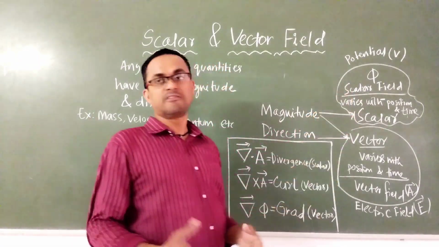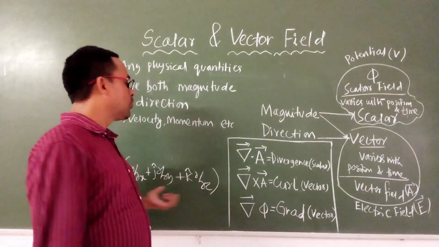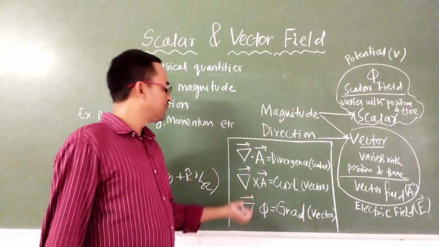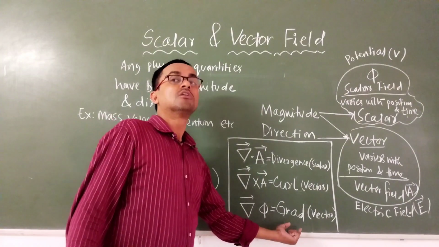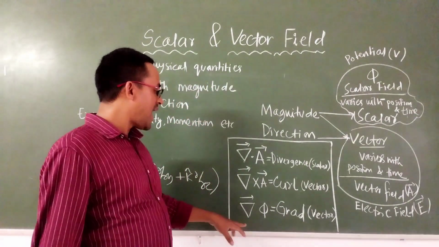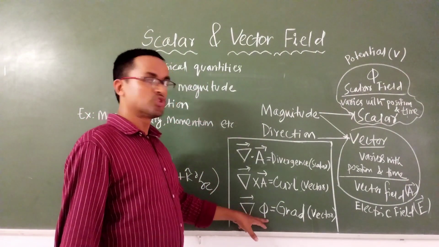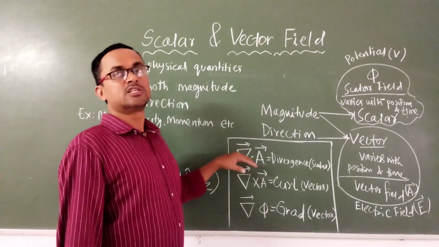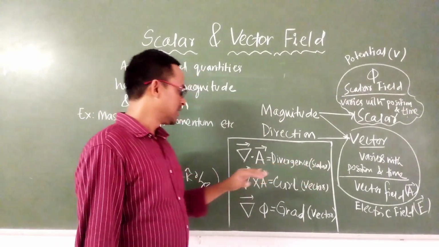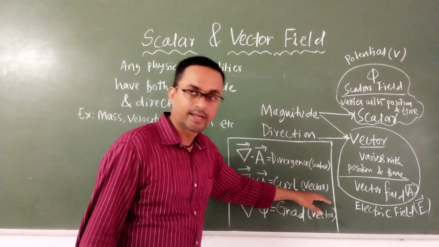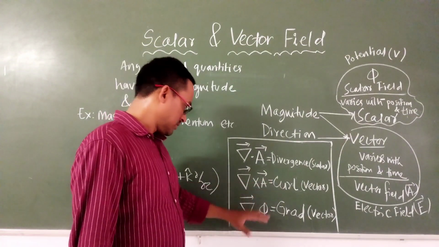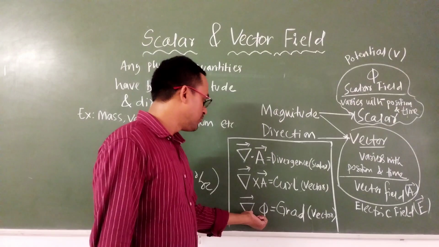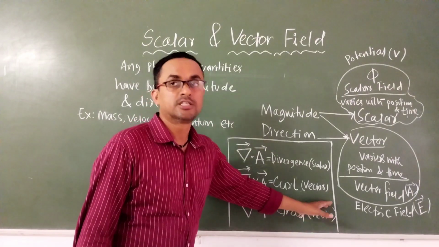And another is the scalar field, phi, which doesn't have any direction, and del will make only one relation, normal multiplication with the scalar field, del phi. We call this the gradient, grad. As del is a vector operating on a scalar, the resultant will be a vector. Then we can say the divergence of a vector field is a scalar, the curl of a vector field is a vector, and when the del operator acts on the scalar field phi, it is called the grad and it is a vector quantity.